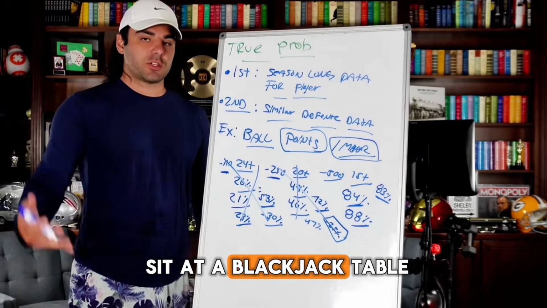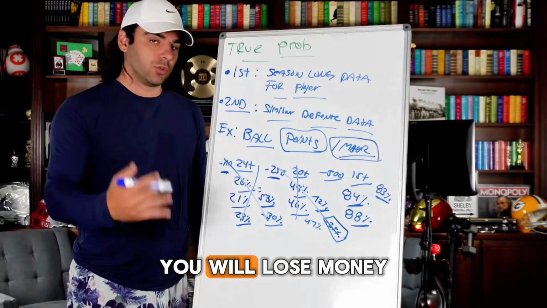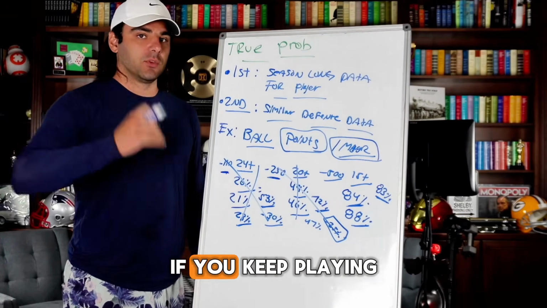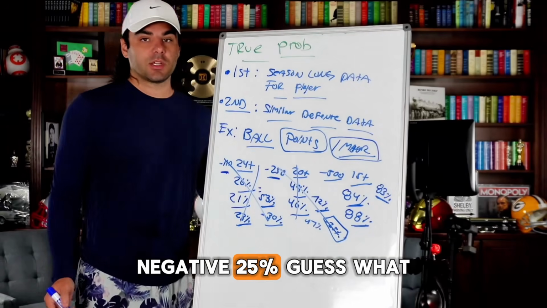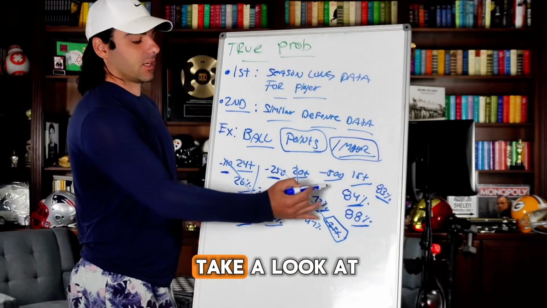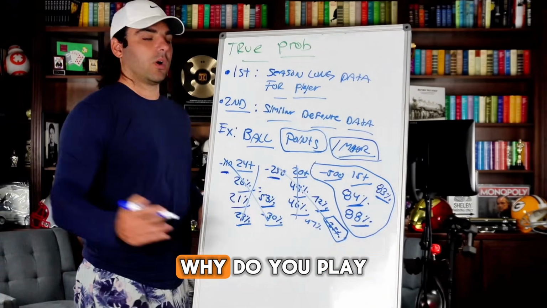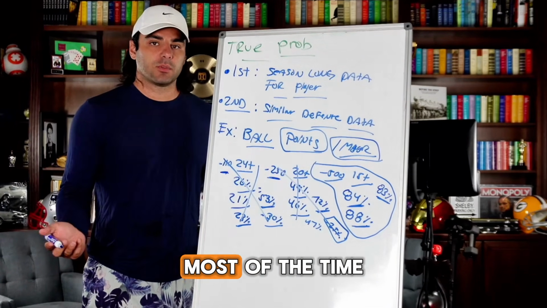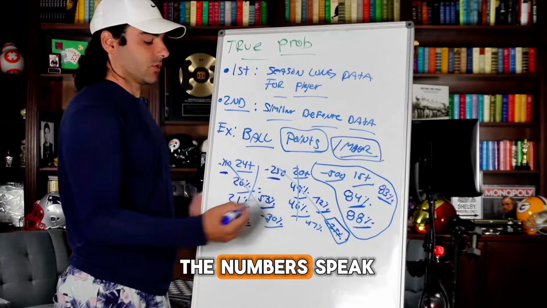Just like when you sit at a blackjack table, you sit at a craps table, you sit at a baccarat table, you will lose money long term because the house edge eats you up if you keep playing plays like this. You keep playing plays like negative 30%, negative 25%, guess what? You're going to get eaten up pretty quick in sports betting. Now, let's go ahead and take a look at this last one. So, a lot of people ask me, Frank, why do you play higher odds? Why do you pick the higher odds plays most of the time? It's not because I want to, okay? It's because that's what the numbers speak.